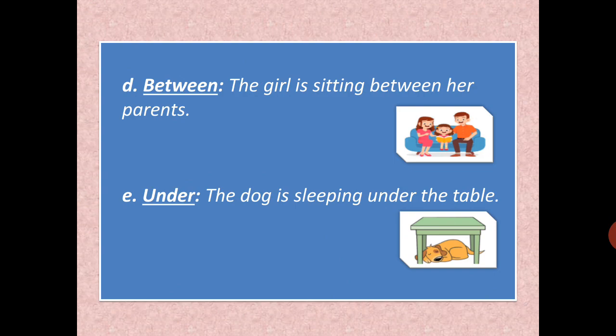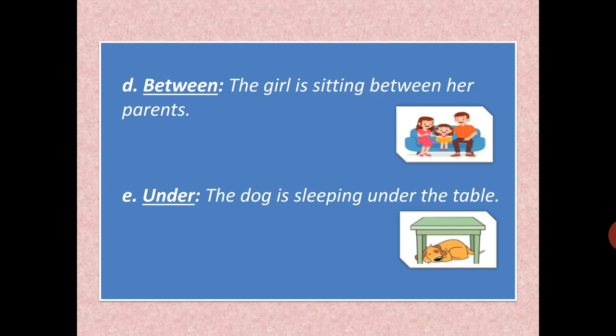Among. Between का example: the girl is sitting between her parents. Parents here are two people, mama and papa, so we can say the girl is sitting between her parents. Suppose if they were friends, the girl is sitting dash her friends. At that time you don't know the number of friends, that means there are more than two friends, so you will write among her friends.